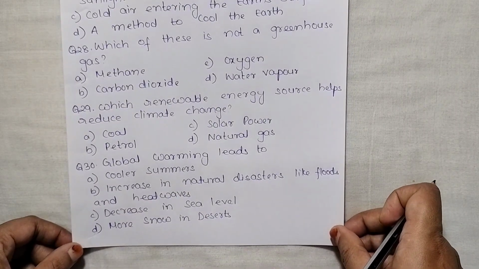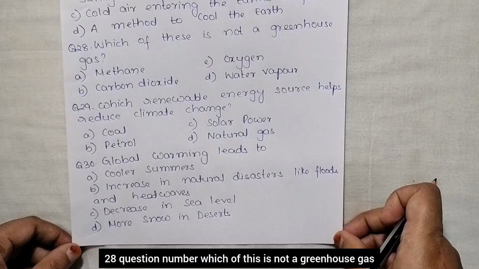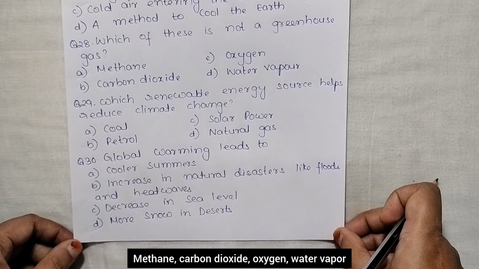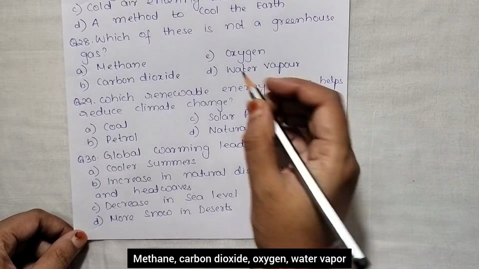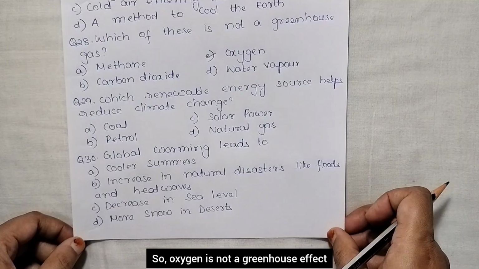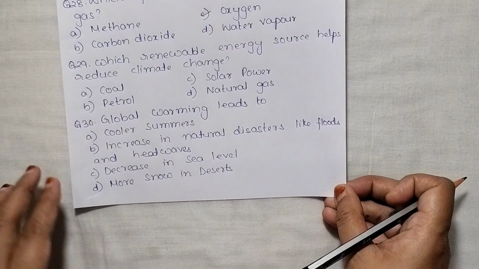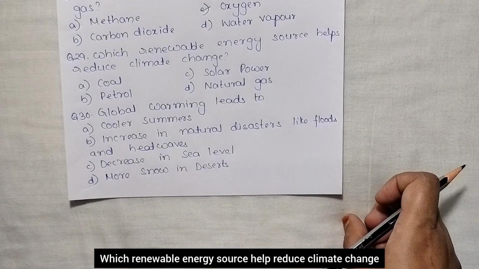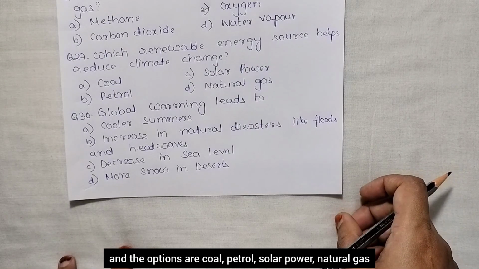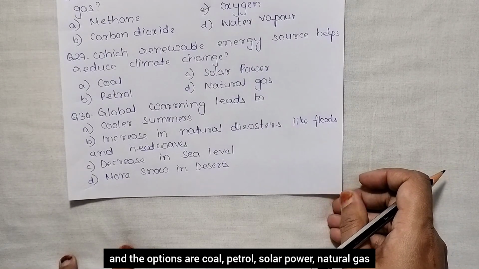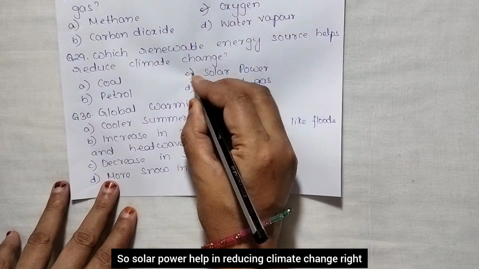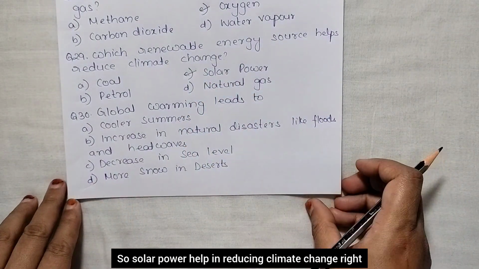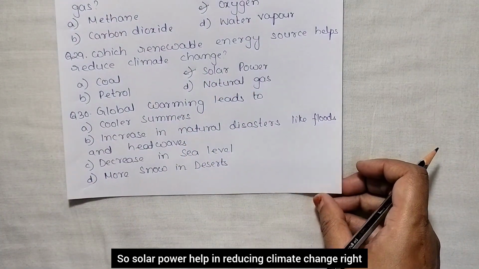So, question number 28, which of these is not a greenhouse gas? Methane, carbon dioxide, oxygen, water vapor. So, oxygen is not a greenhouse gas. Which renewable energy source helps reduce climate change? And the options are coal, petrol, solar power, natural gas. So, solar power helps in reducing climate change, right?